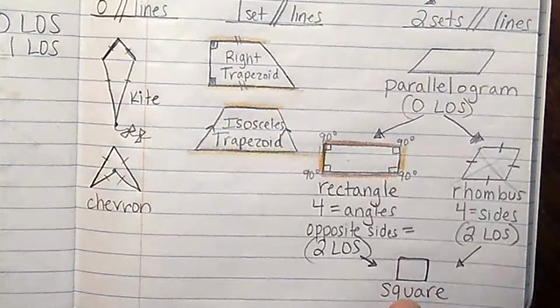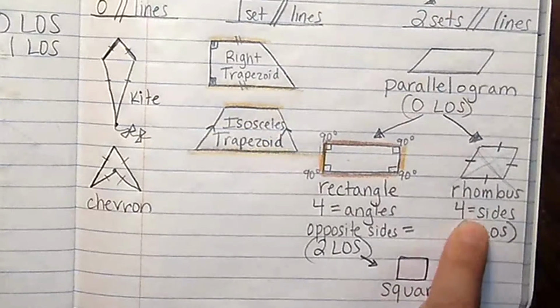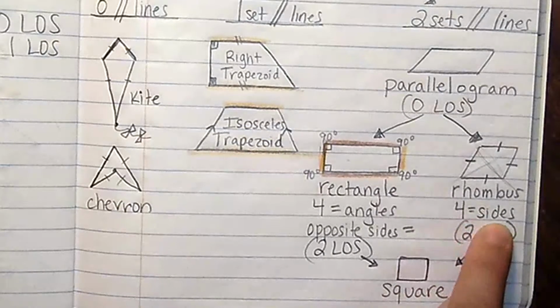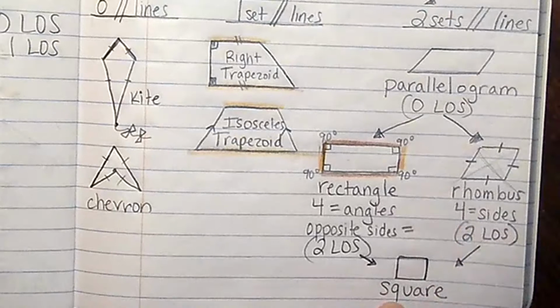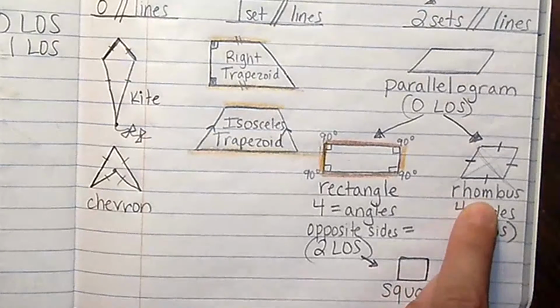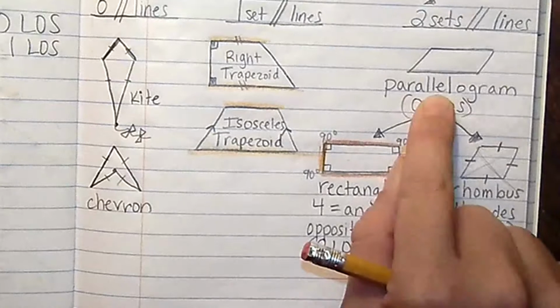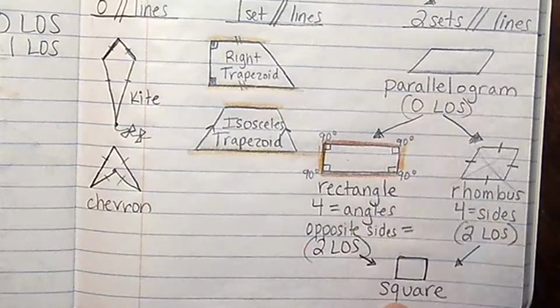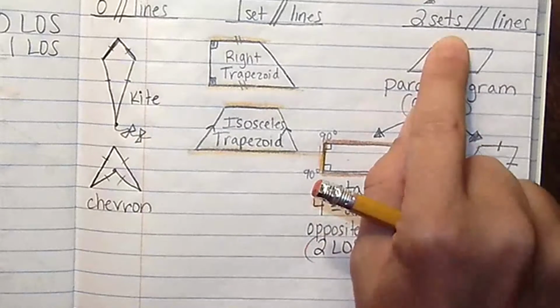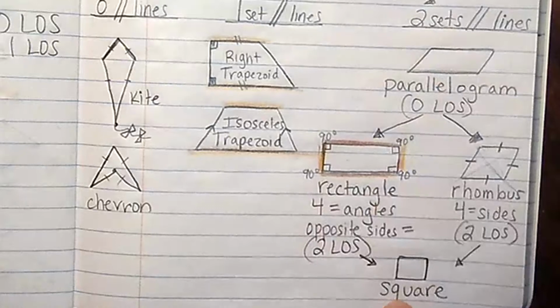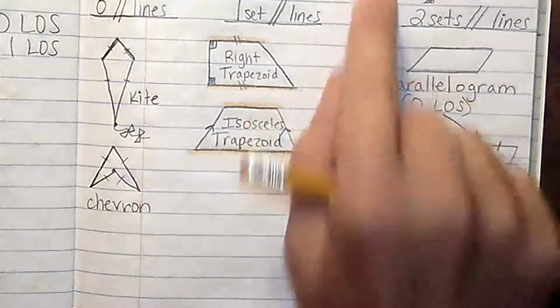Let's follow the other side. A square has 4 equal sides. A square is a rhombus. A square is a parallelogram. A square has 2 sets of parallel lines, and a square is a quadrilateral.